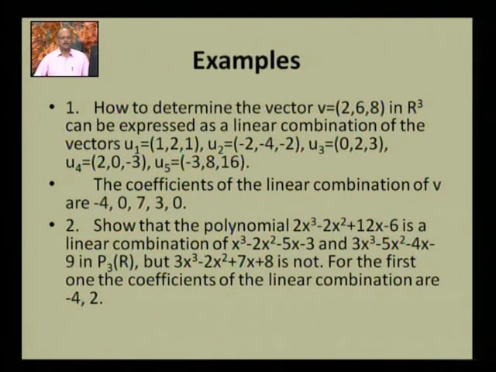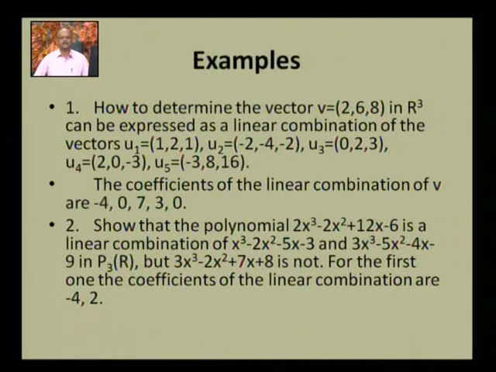Second one: I have to say that the polynomial 2x cube minus 2x square plus 12x minus 6 is a linear combination of these two vectors, f(x) equal to x cube minus 2x square minus 5x minus 3, and g(x) equal to 3x cube minus 5x square minus 4x minus 9 in the subspace P3(R).